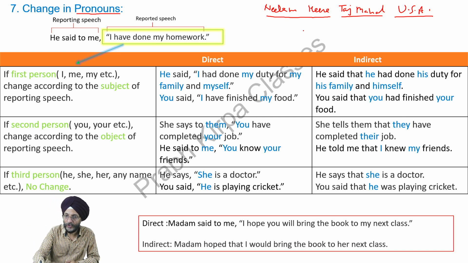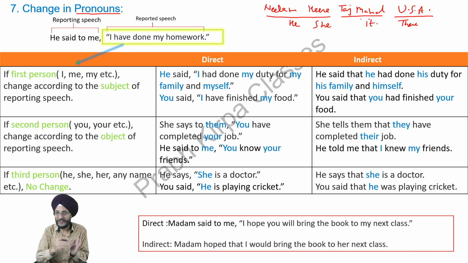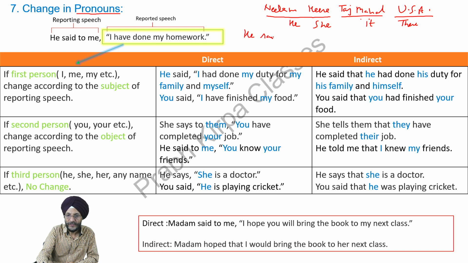When we do not want to repeat the names, we may use he, she, they, it. That is, when we do not want to repeat the name, we use pronouns in place of nouns. You can see here, he said to me. If here it is written, he said to Ramesh.